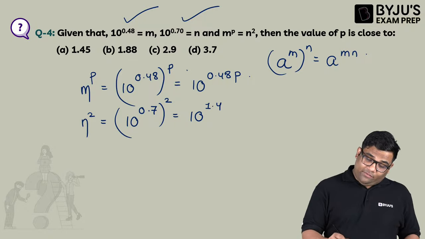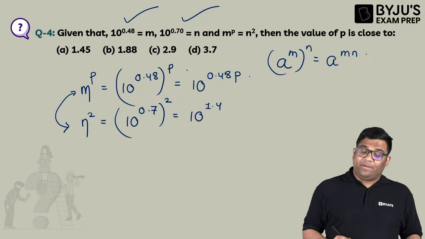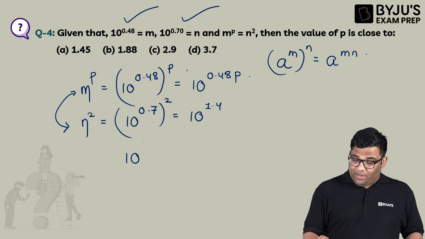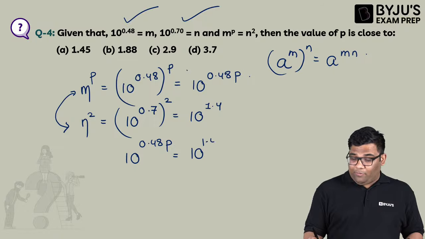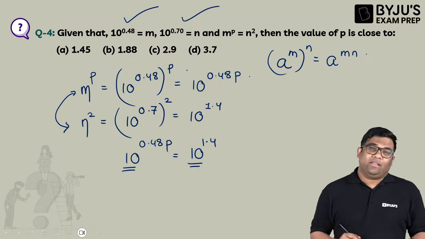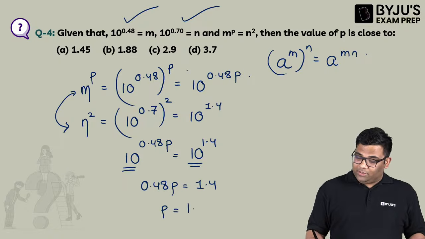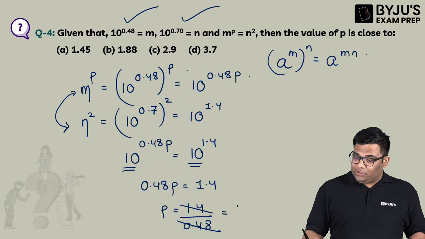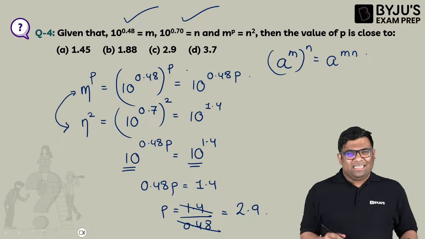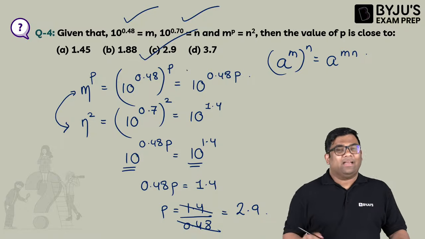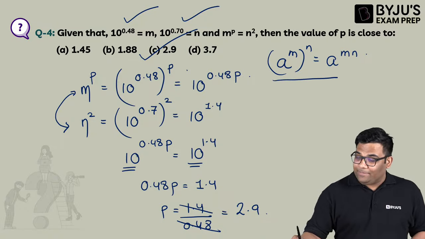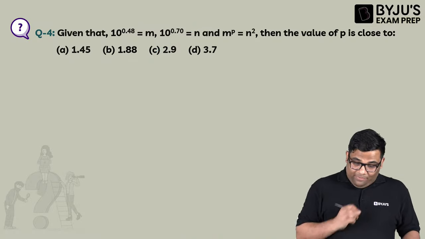Now these two are given equal. So 10 to the power 0.48p is equal to 10 to the power 1.4. The base is same, so I can equate the powers. So 0.48p is equal to 1.4. I can say p is equal to 1.4 by 0.48. Approximately I get 2.9, a little less than 3. Yes, we used this identity. Fifth question.